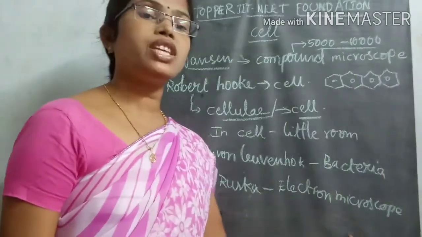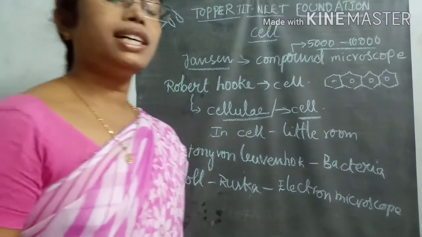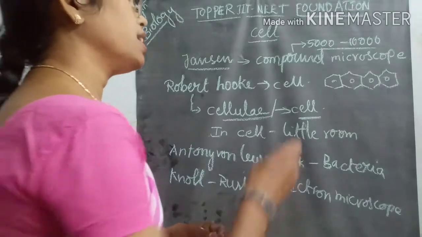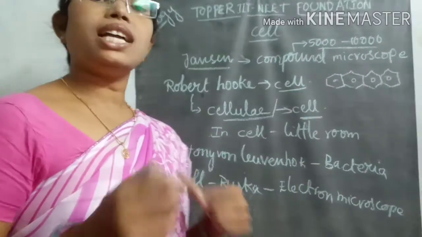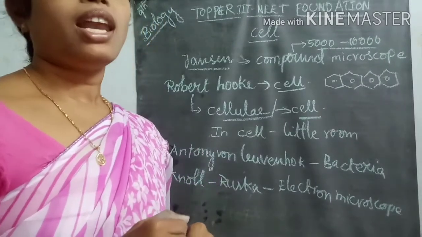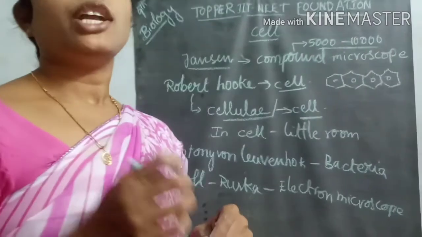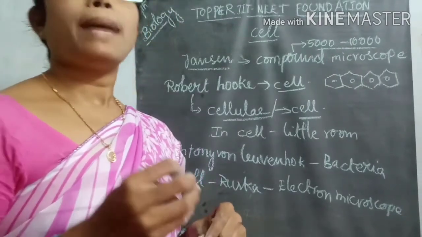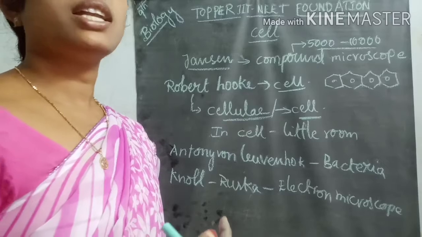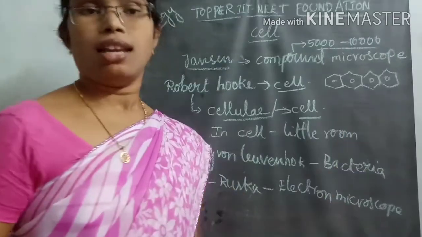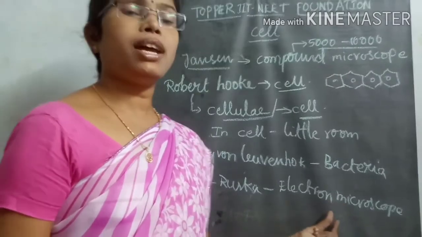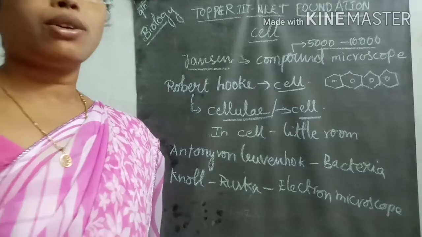Because of the discovery of the electron microscope, scientists later discovered so many cell organelles present inside the cell. Inside the cell there are many different varieties of organelles, like mitochondria, ribosomes, endoplasmic reticulum, lysosomes, peroxisomes, glyoxysomes, and more. These were observed and discovered later through the electron microscope.